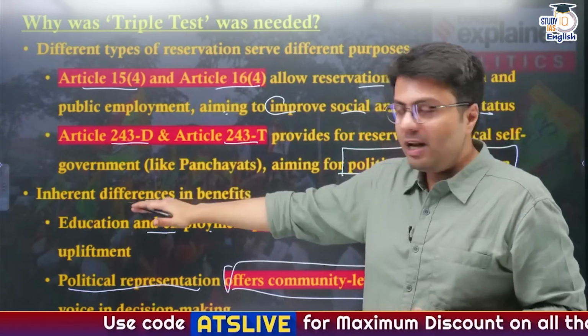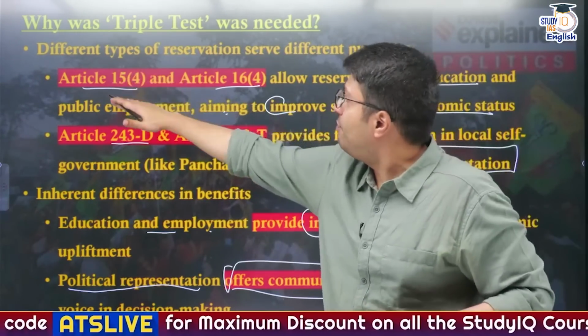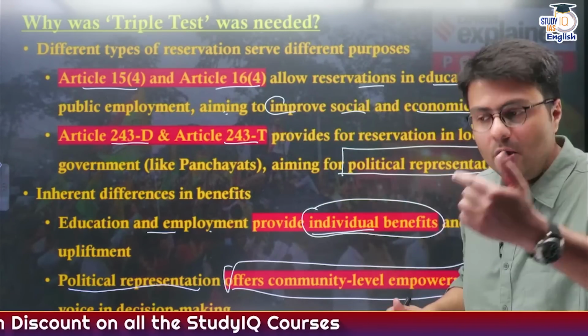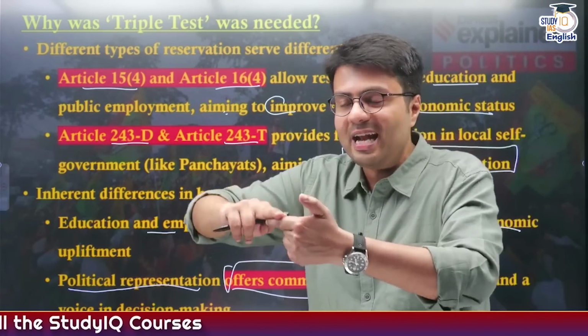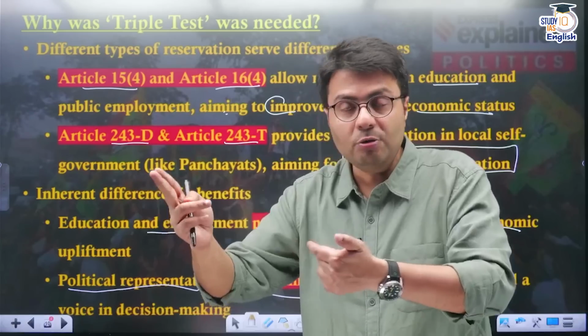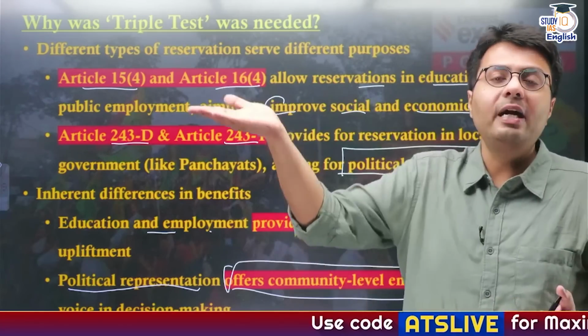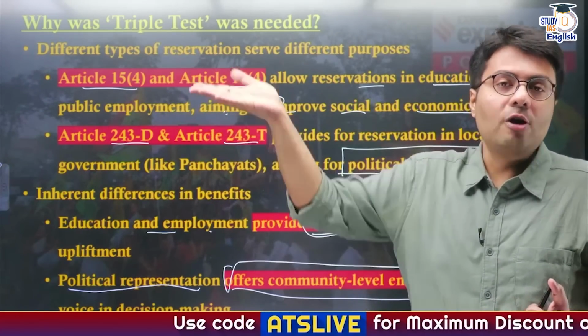So the first benefit, provided under Article 15 and Article 16, is provided to you on an individual basis, because you as an individual can get reservations in educational institutions and public employment, and this will allow you to move up in terms of social and economic empowerment.